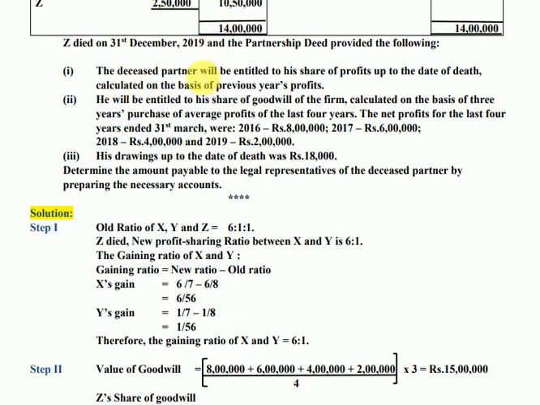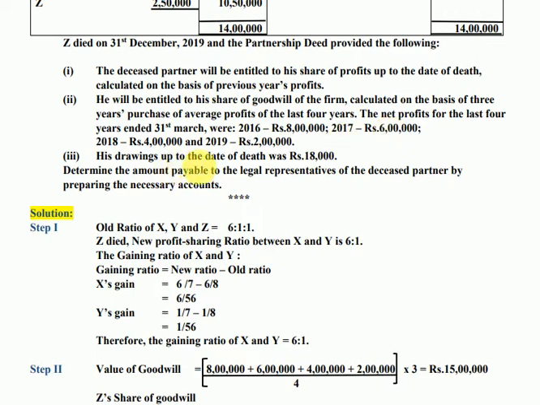Now, first adjustment: the deceased partner will be entitled to his share of profit up to the date of death, calculated on the basis of previous year's profits. And remember, for calculating the profit share of the deceased partner, we have to take care of the time period of 9 months in this adjustment. Then further, he will be entitled to share of goodwill of the firm calculated on the basis of 3 years purchase of average profit of last 4 years. The net profits for the last 4 years have been given here, the previous years just before 31st March 2019.